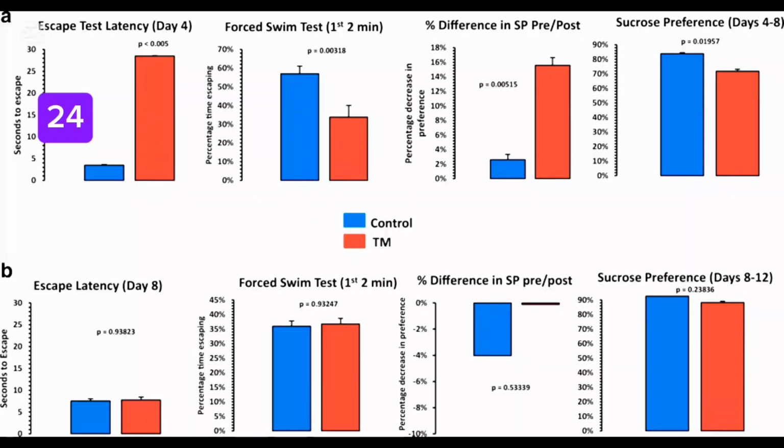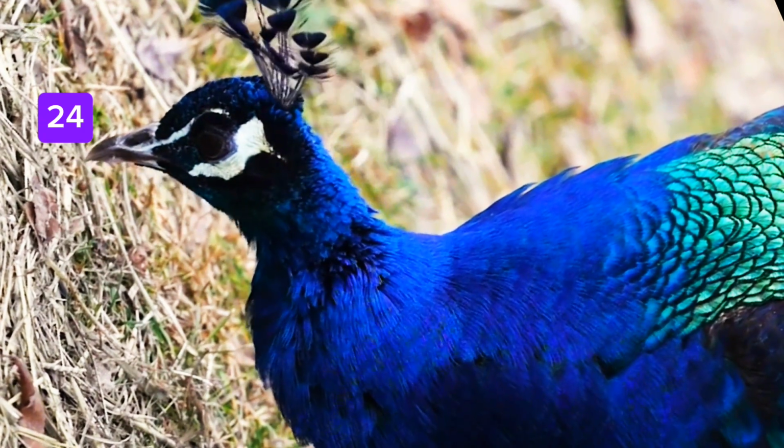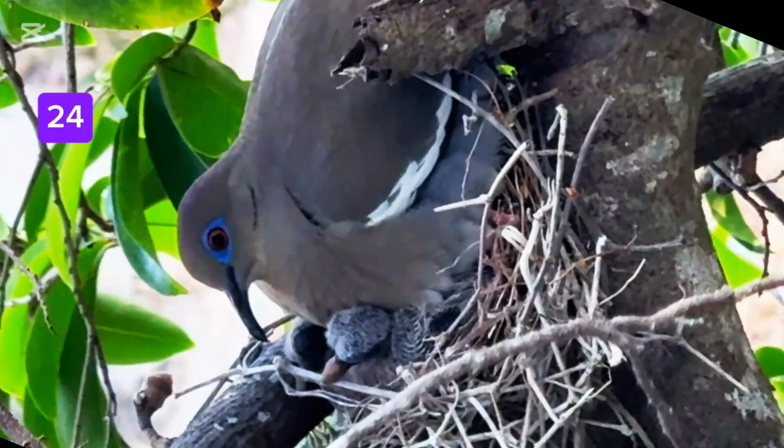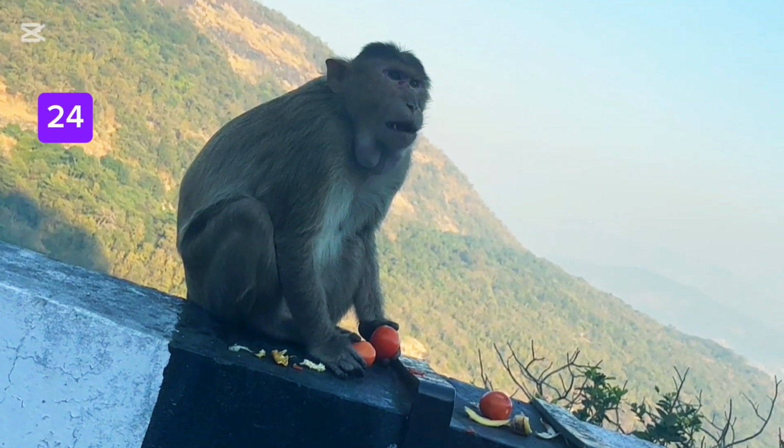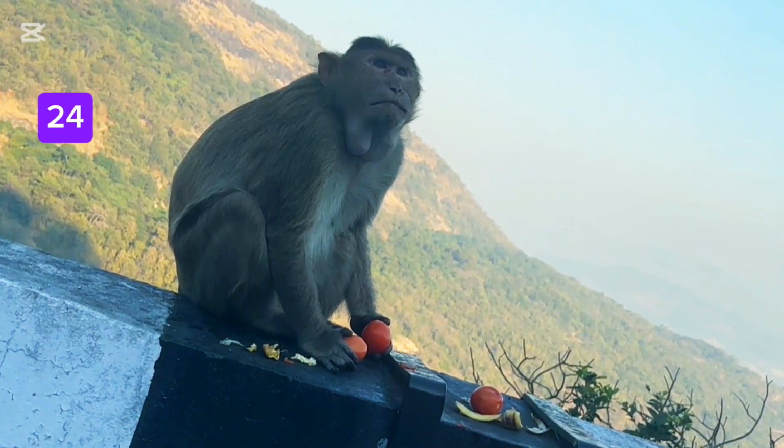Foraging behavior. Foraging behavior refers to how animals search for, find, and obtain food. It includes decisions about what to eat, where to find it, and how to minimize energy use and risk while maximizing nutrition. Key features of foraging behavior: affected by food availability, risk of predators, and competition. Involves learning and memory in many species. Influenced by optimal foraging theory, animals try to get the most energy for the least effort.